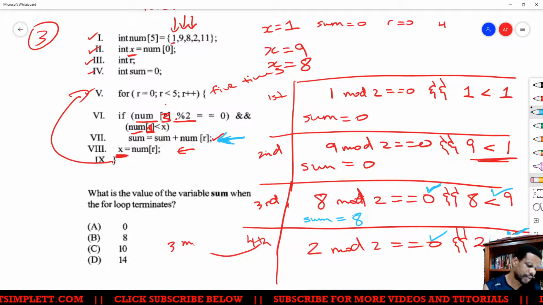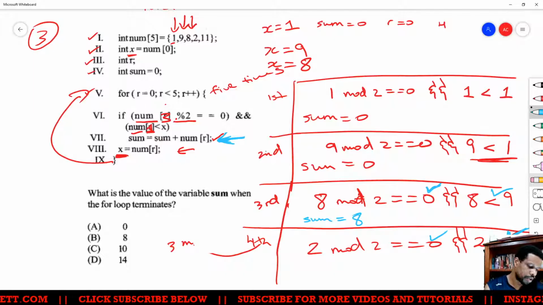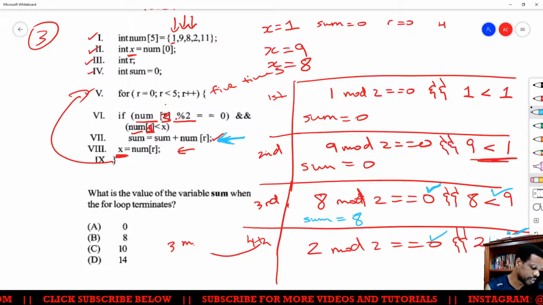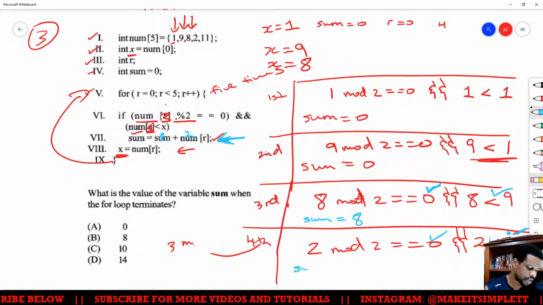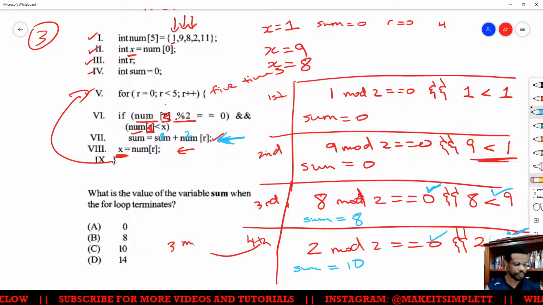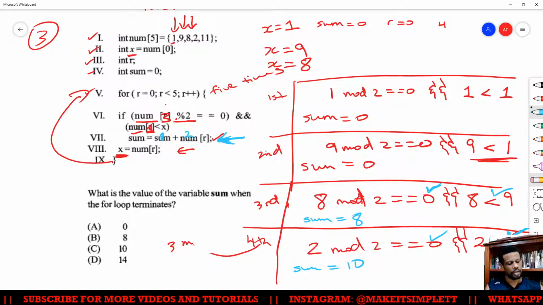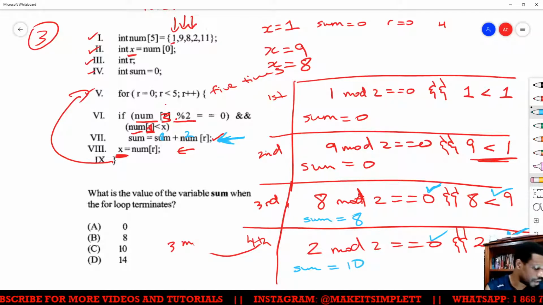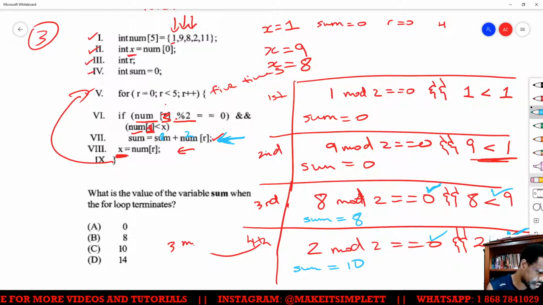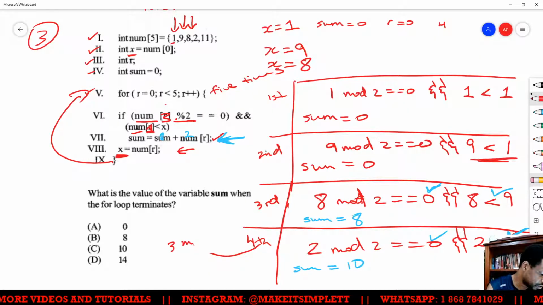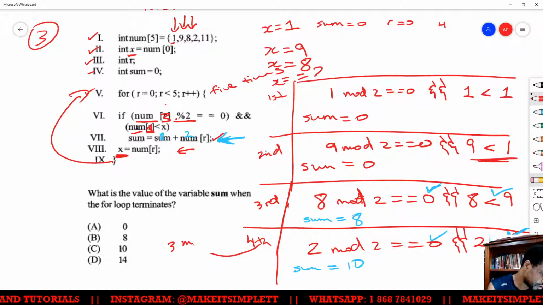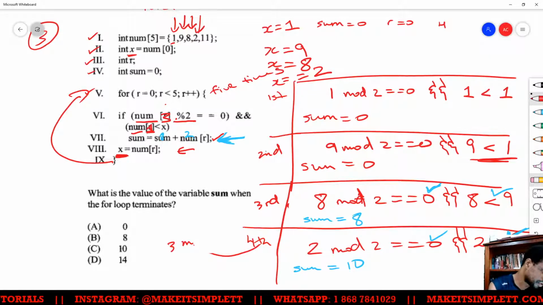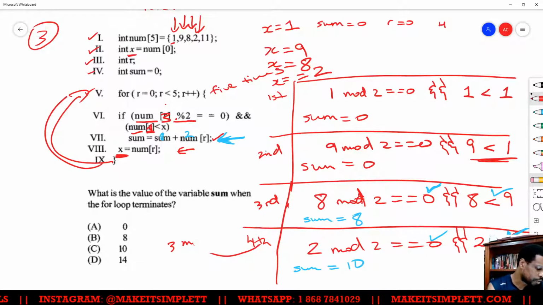Because both of them are correct, we do sum is equal to sum plus num. Sum was last seen at 8, so now we have 8 plus 2, which gives us sum is equal to 10. And now the value of x is going to change to 2, because we always take the last value that we had. Go back up to the loop now.